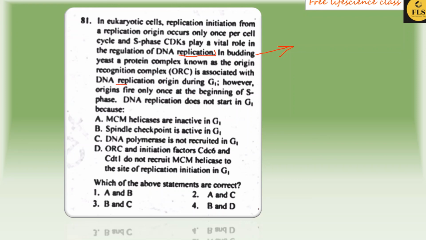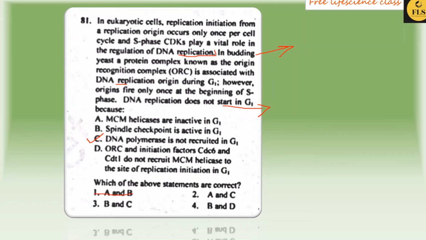Why is DNA replication not starting in G1? So you have to answer the question. One thing you can easily understand is that DNA polymerase, the major enzyme, is not present in the G1 phase. It is present in the S phase. So C is correct. So remove the other two. Okay, so option 2 and option 3 are there.